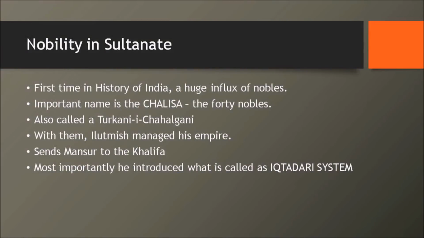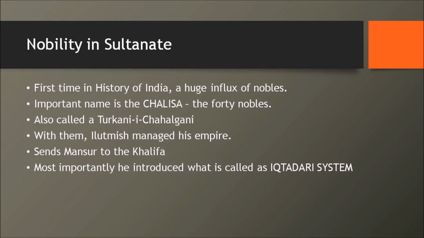Now, what did Iltutmish do? Iltutmish didn't per se trust the nobility in India. So, what did he do? He brought a whole huge new nobility from Persia and Afghanistan itself. So that's why for the first time in the history of India, there's a huge influx of nobles. Usually what happens, the local people are made feudatories. Instead, now we have a huge migration towards the east.